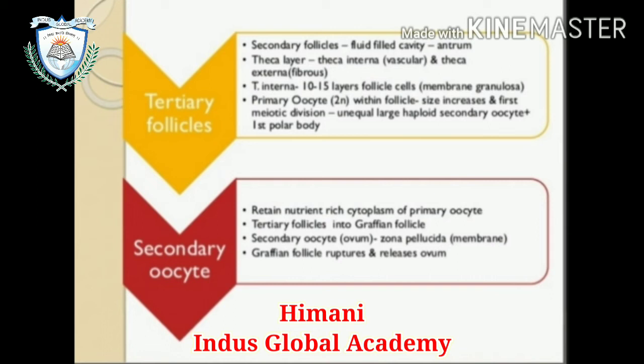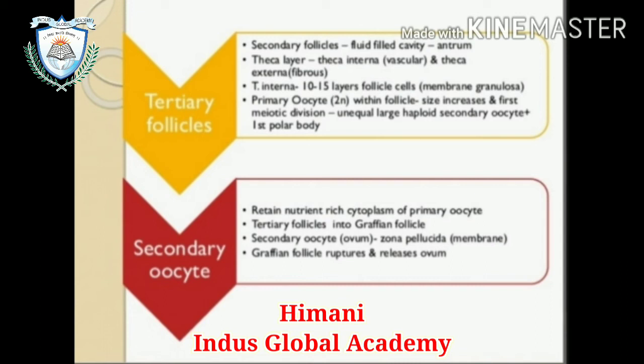The primary oocyte grows in size and completes the first meiotic division. It is an unequal division, forming a large secondary oocyte and a tiny first polar body. The secondary oocyte retains much of the nutrient-rich cytoplasm. The tertiary follicle changes into a mature Graafian follicle.